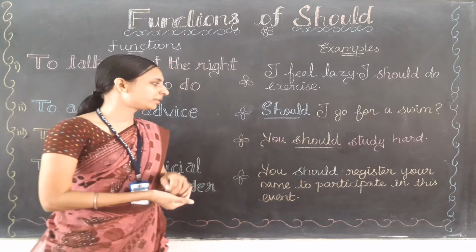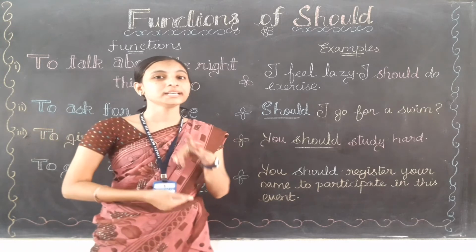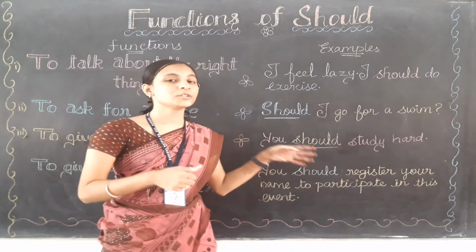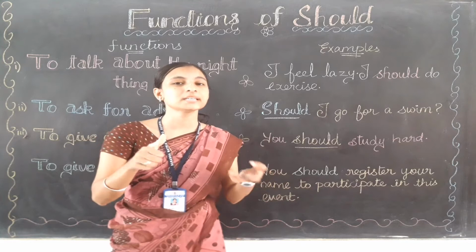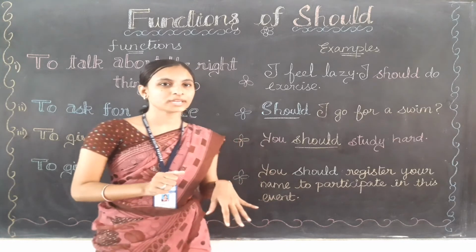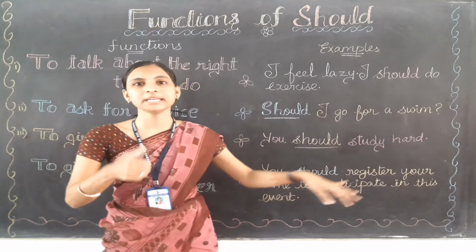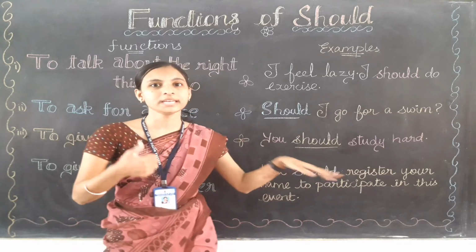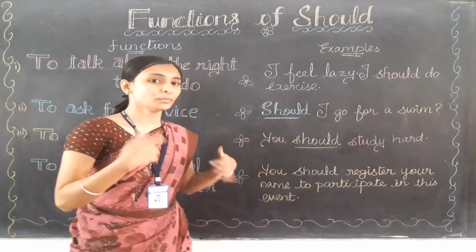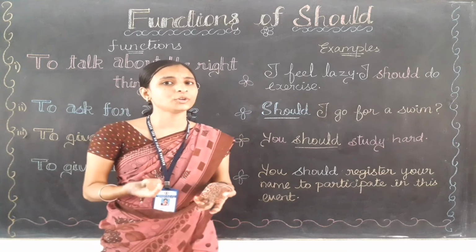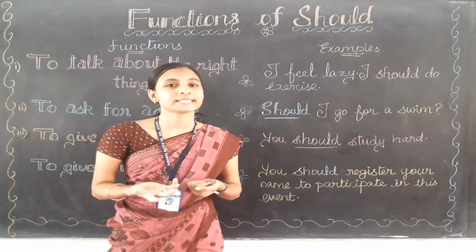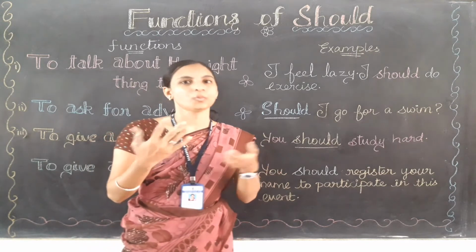So here, what is the third function we learned? Yes, to give advice. Should can also be used in places to give advice. Example, you should study hard. Okay, one more example I have told you. What is the one more example? Yes, that is, you should work hard.